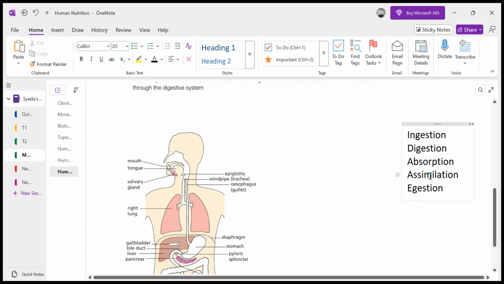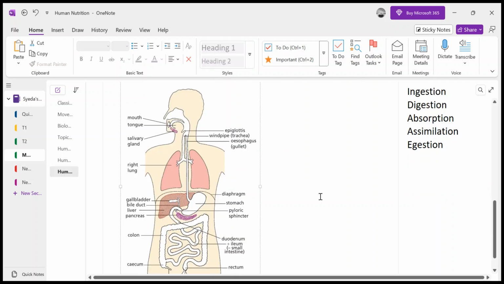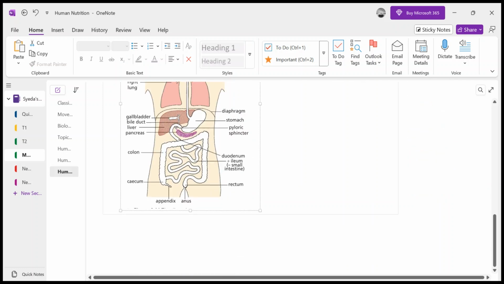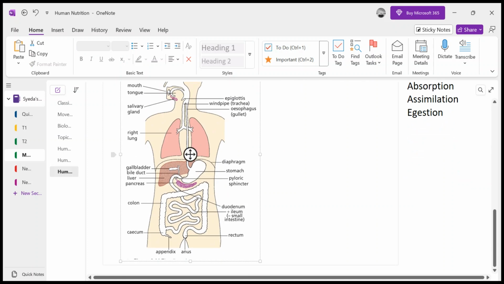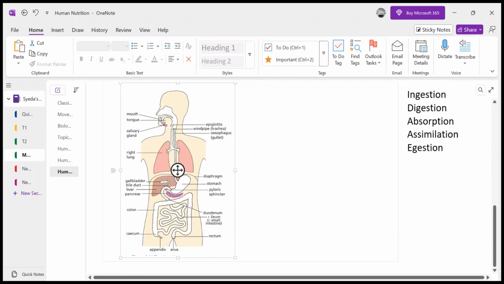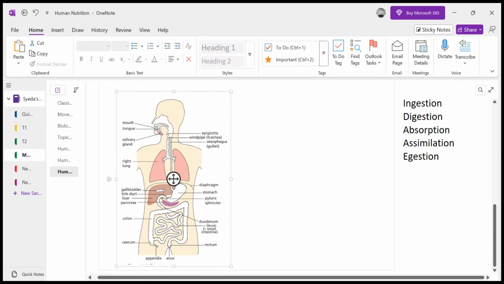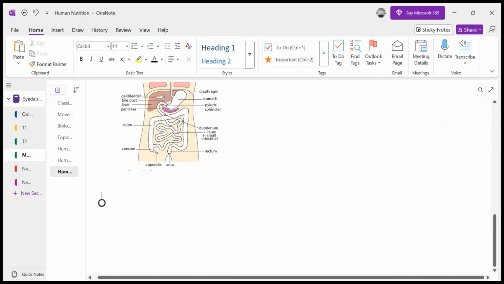Now we have to discuss each and every function of each and every part. As we discuss, we will be continuing this part in the form of a story, okay? First, what happens when we say mouth, right?